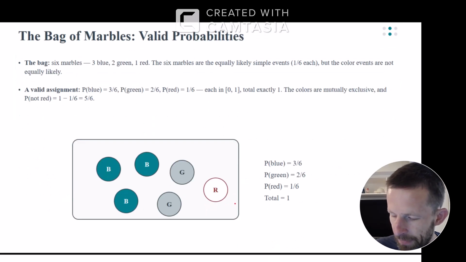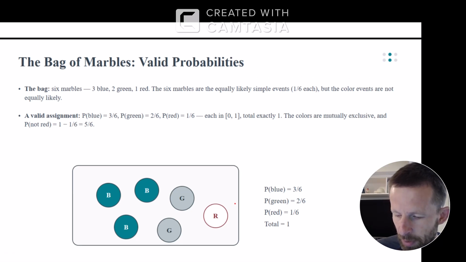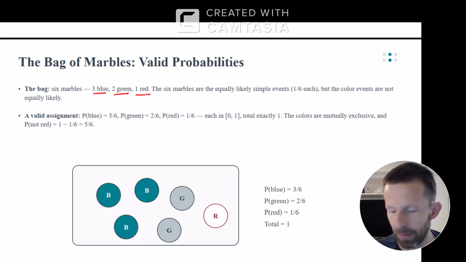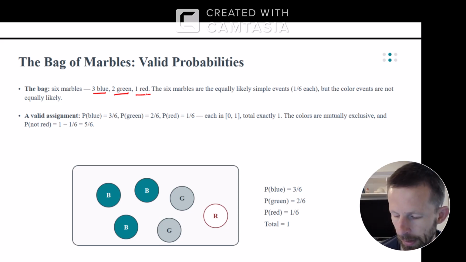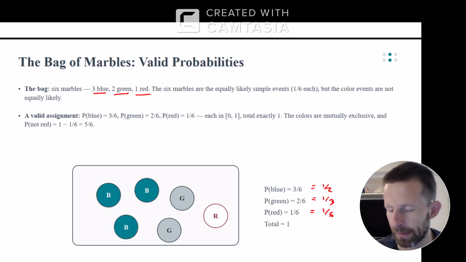Bag of marbles. We have a bag with 6 marbles, 3 blue, 2 green, and 1 red. If you reach into a well-shuffled, well-mixed bag and pull out one of the marbles, the probability of pulling out any single marble would be 1/6. The probability of pulling out a blue marble would be 3 out of 6, or 1/2. A green one would be 2 out of 6, or 1/3, and a red one would be just 1/6. And altogether, the probability of all those 3 together would be 1.